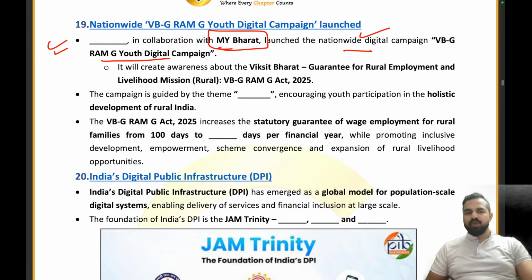Which ministry is it? So Dash, in collaboration with My Bharat, has launched a nationwide digital campaign. What is it? It is the Ministry of Rural Development. Absolutely right.